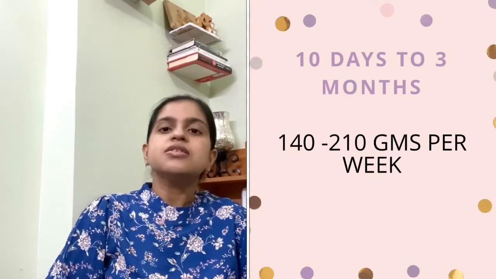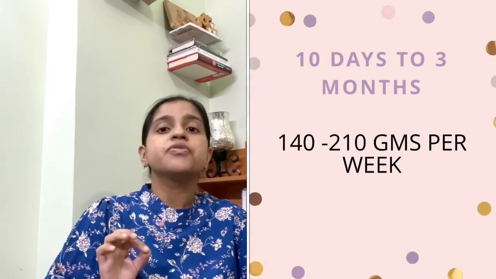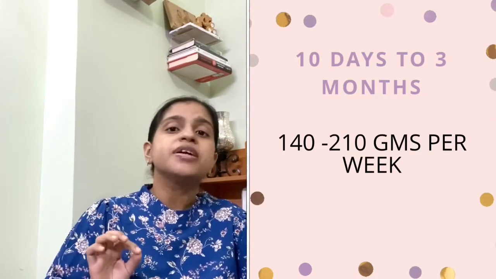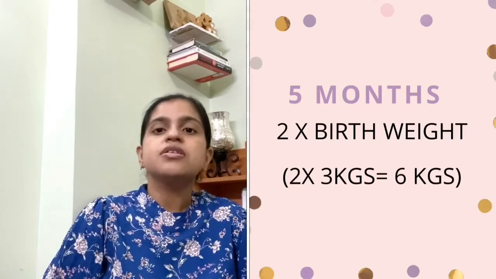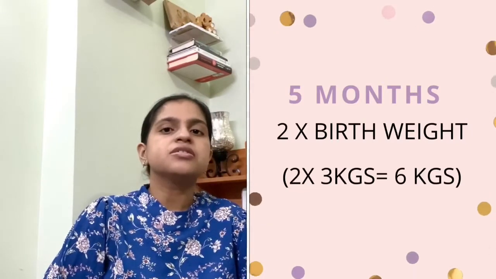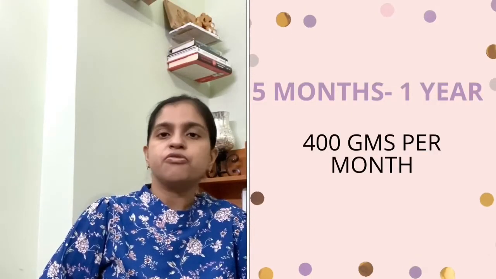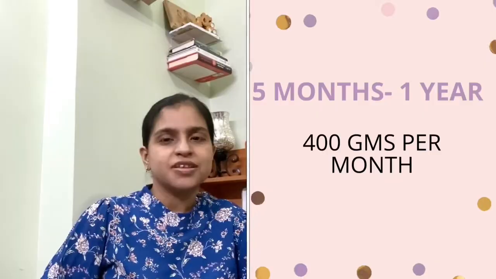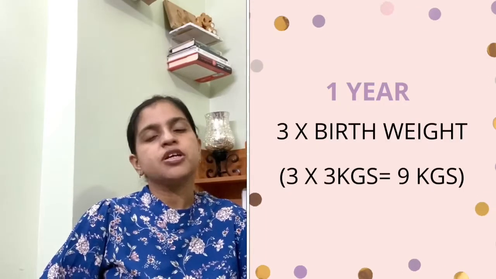After that, till the age of 3 months, they will gain weight at the rate of 140 to 210 grams per week. Then at 5 months of age, they will double their body weight. That is, suppose birth weight is 3 kg, so they will become 6 kgs. After that, till 1 year of age, they will gain around 400 grams per month. So at 1 year of age, your baby will triple their birth weight. If birth weight was 3 kg, then they will become 9 kg at 1 year of age.